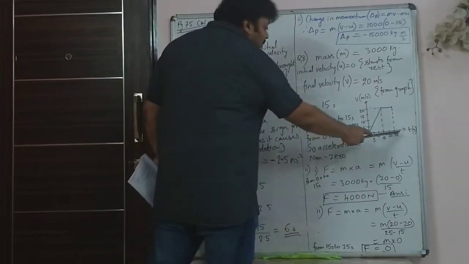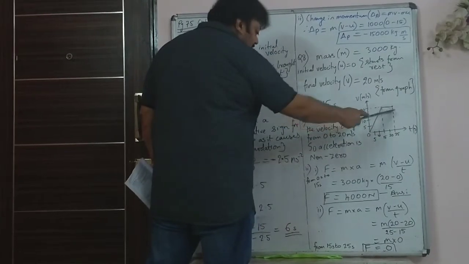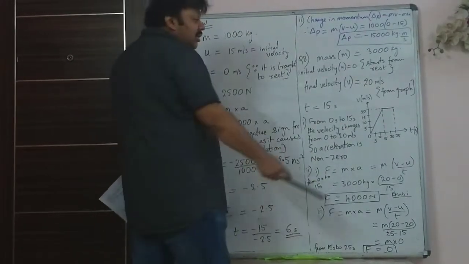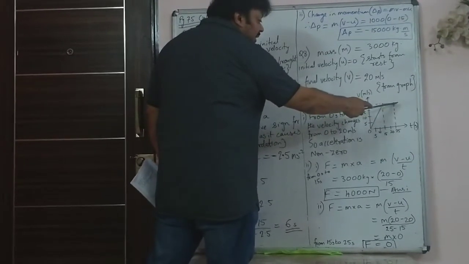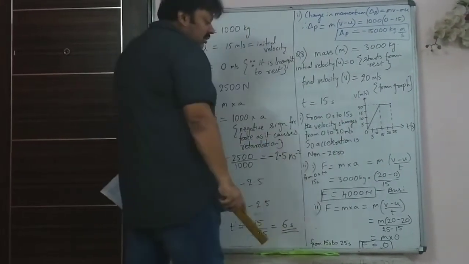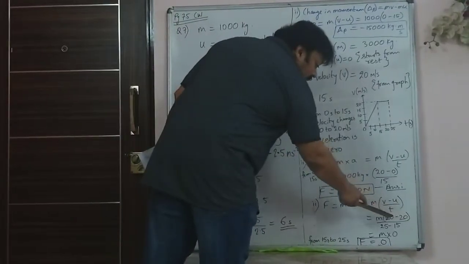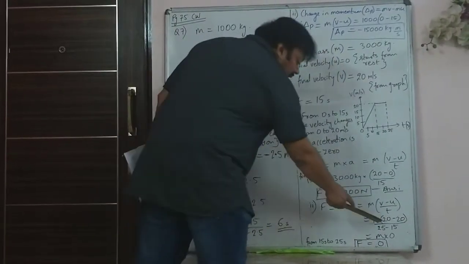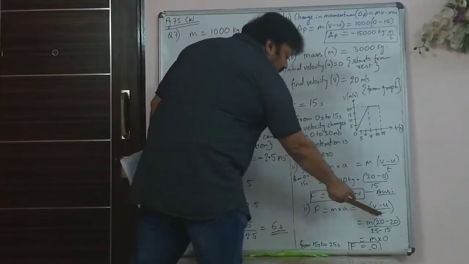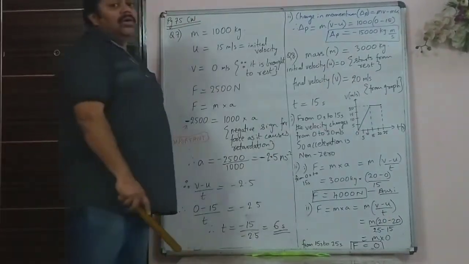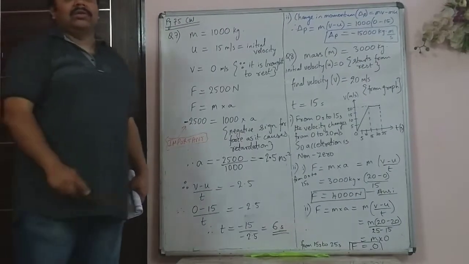But from 15 to 25 seconds, you will find that there is no change in velocity. It was 20 here at 15 seconds and it is 20 here at 25 seconds. So v minus u will be 20 minus 20 and the difference in time will be 25 minus 15. So the numerator becomes 0, 20 minus 20 becomes 0.